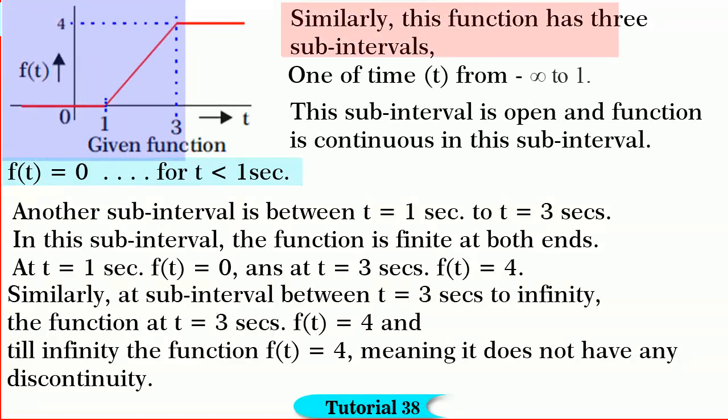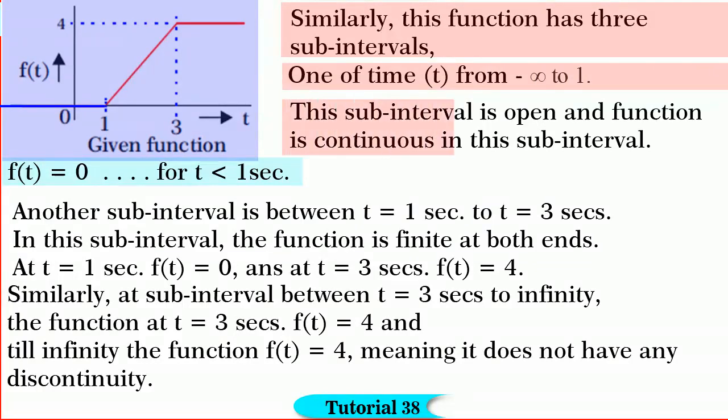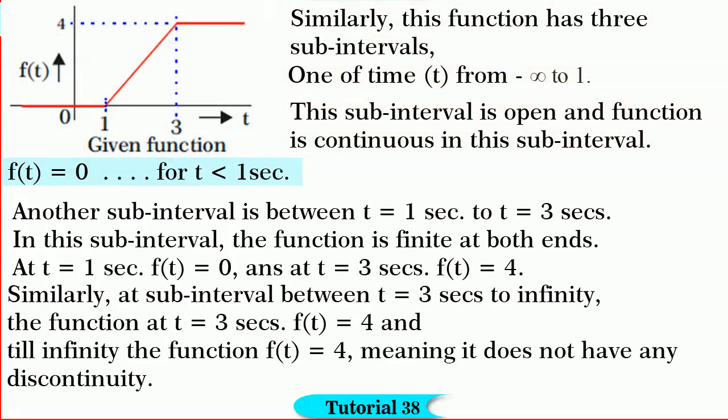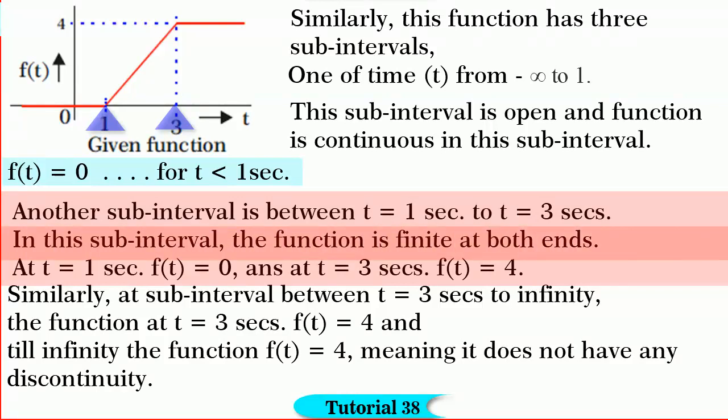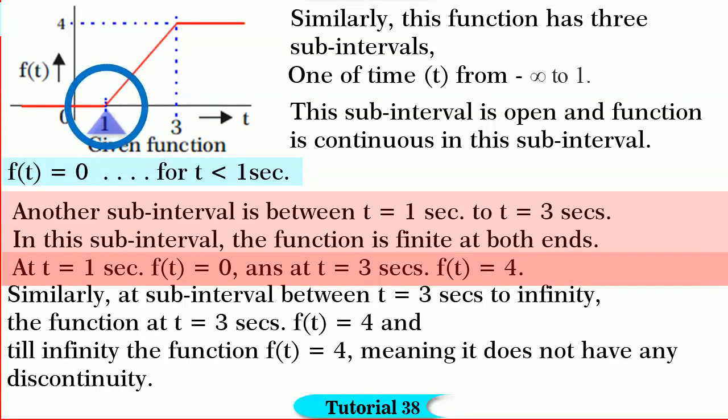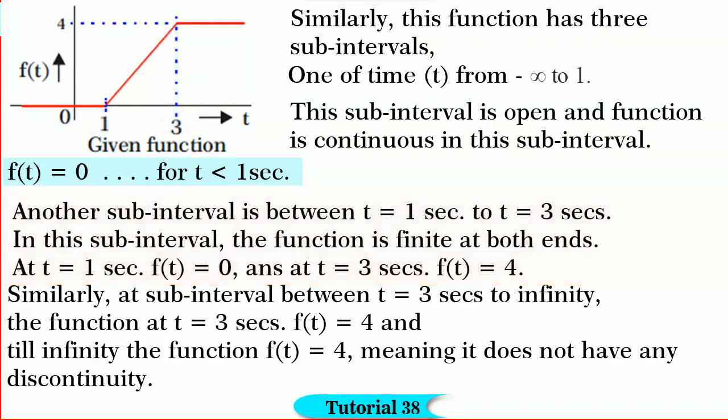Similarly, this function has three subintervals, one of time t from minus infinity to 1. This subinterval is open and the function is continuous in this subinterval. Another subinterval is between t is equal to 1 second to t is equal to 3 seconds. In this subinterval, the function is finite at both the ends. At t is equal to 1 second, f of t is equal to 0. At t is equal to 3 seconds, f of t is equal to 4.